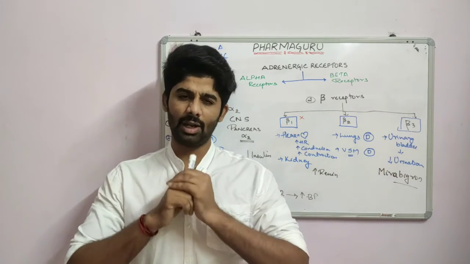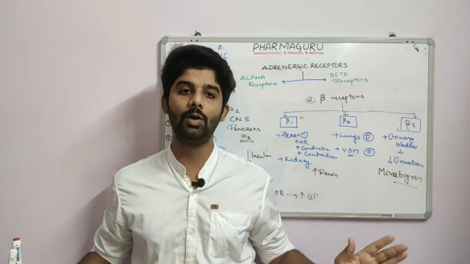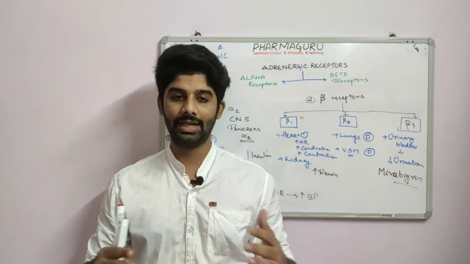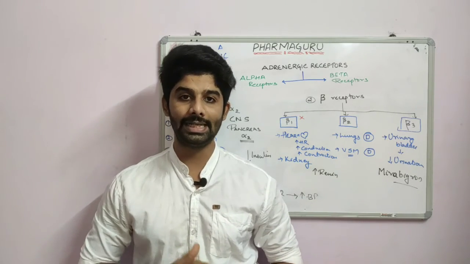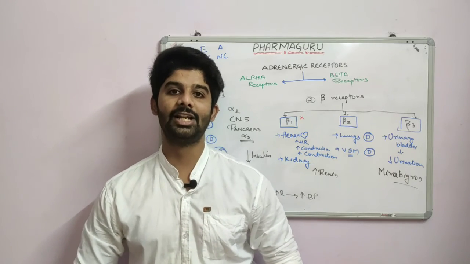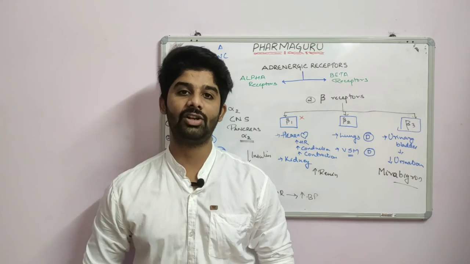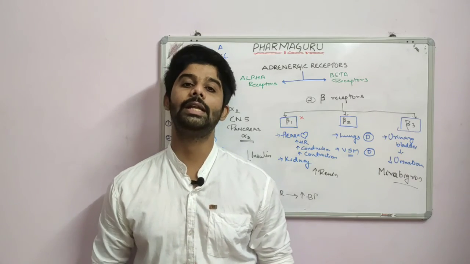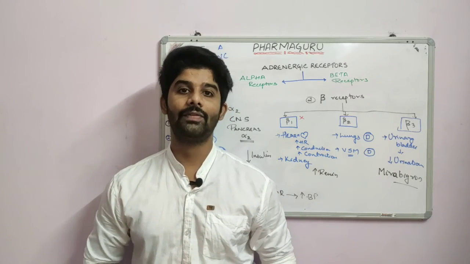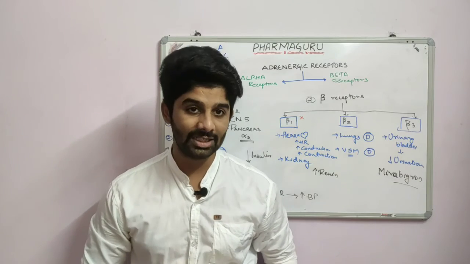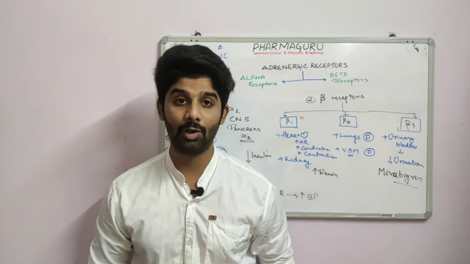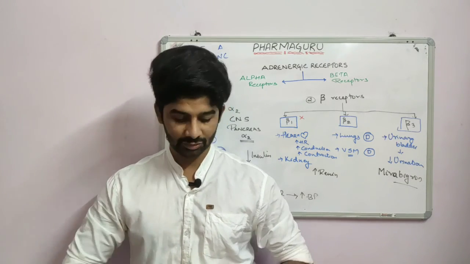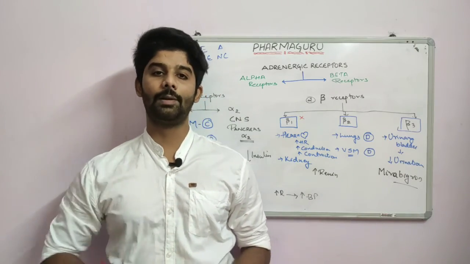So that's all. Now we have clearly understood the basics about adrenergics, hormones and everything, and in the next video we will be dealing with certain drugs that are related to adrenergics. We will deal with adrenergic agonist drugs, that is alpha agonists and beta agonists. We will deal with adrenergic antagonist drugs, that are alpha blockers as well as beta blockers, or we can call them alpha antagonists or beta antagonists. So that's it for today's video. We'll be coming up with the next video.